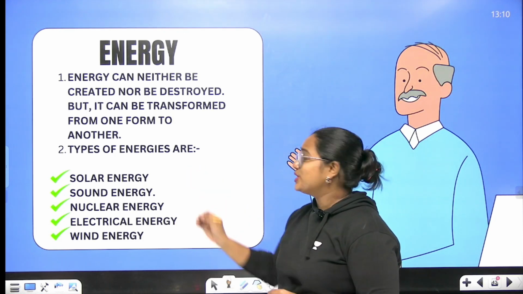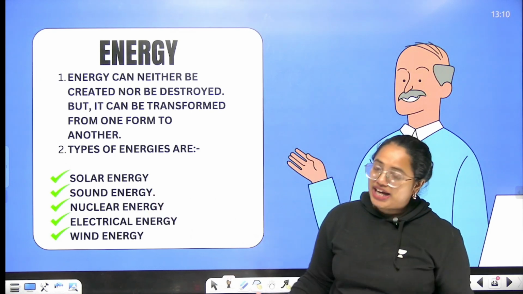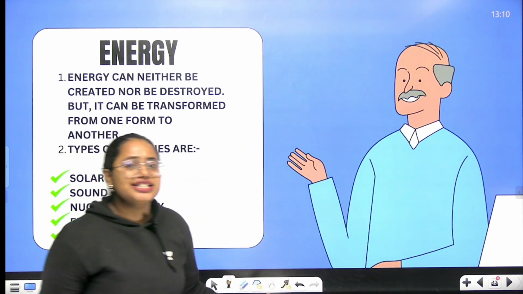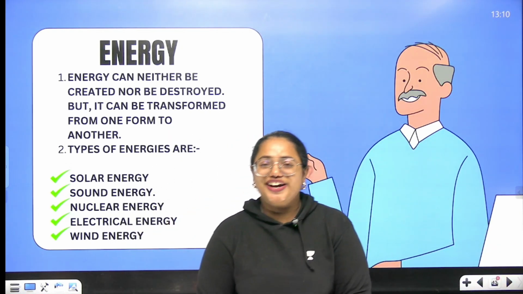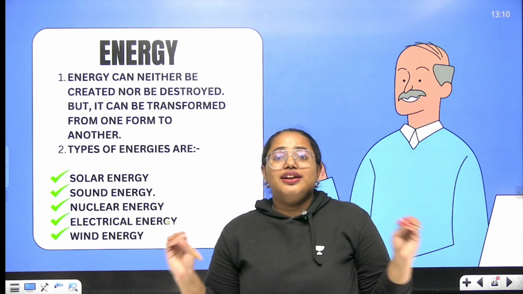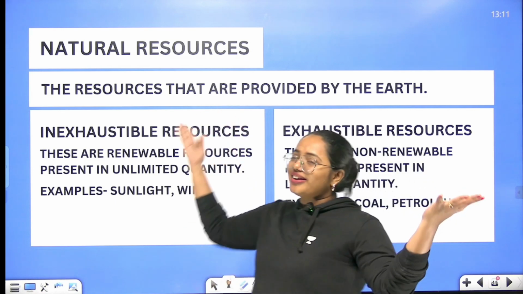We are going to start off with solar energy, the most common one. Then sound energy, nuclear energy, electrical energy, wind energy, light energy, heat energy. Oh my God, there are many energy types, right? Yes. So these energies are very important in our day-to-day lives. And now we are going to talk about natural resources.